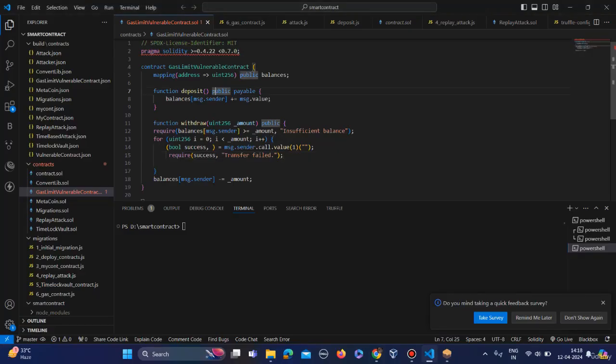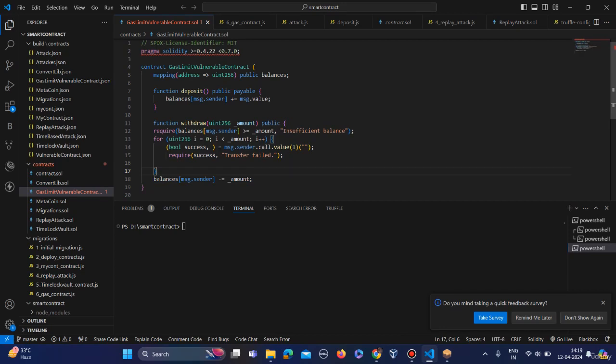So here, what this code is doing is, it has a deposit function which is depositing money to the user account, and the withdraw function, which is withdrawing ether from their balance in small increments of 1 wei.